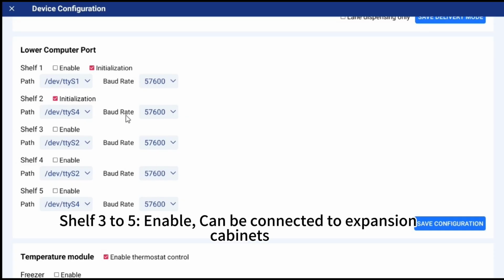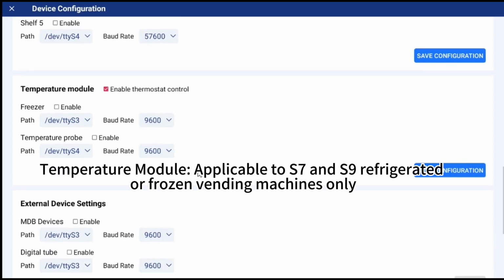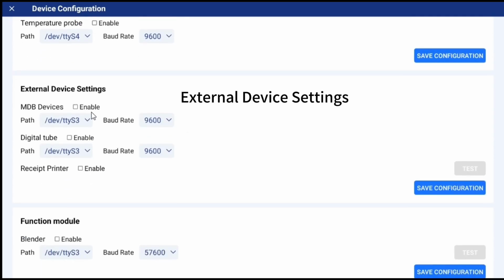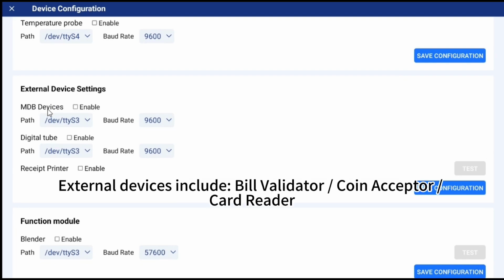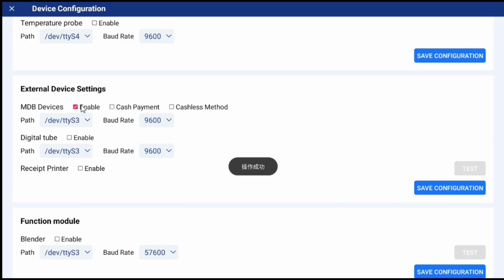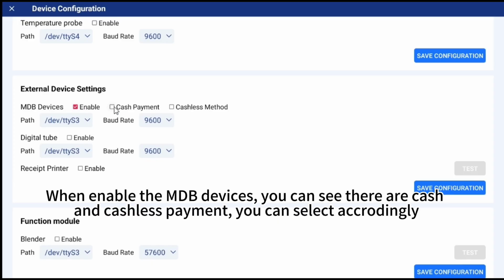Shelf 3 to 5. Enable, can be connected to expansion cabinets. Temperature module, applicable to S7 and S9 refrigerated or frozen vending machines only. External device settings. External devices include bill validator, coin acceptor, card reader. Mid device, enable when bill validators, coin acceptors or card readers are installed. When you enable the mid devices, you can see cash and cashless payment, you can select accordingly.